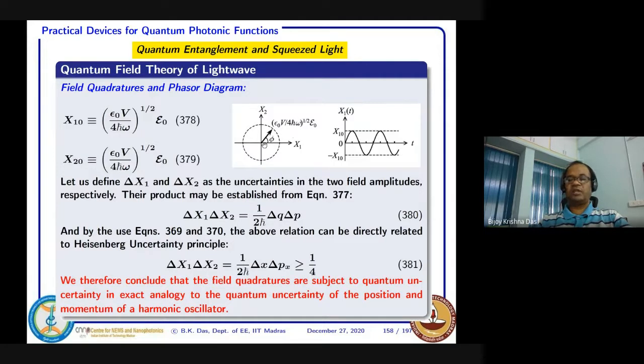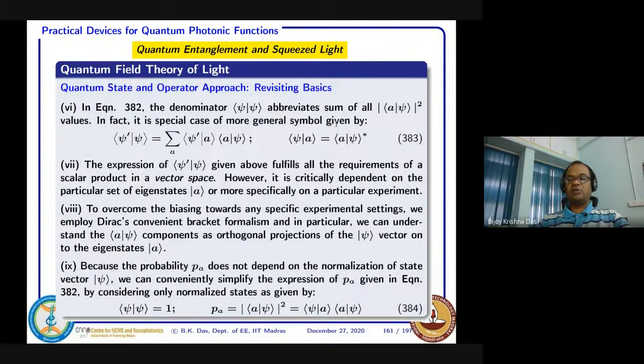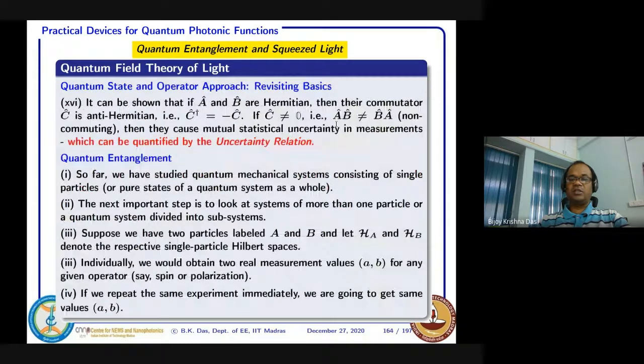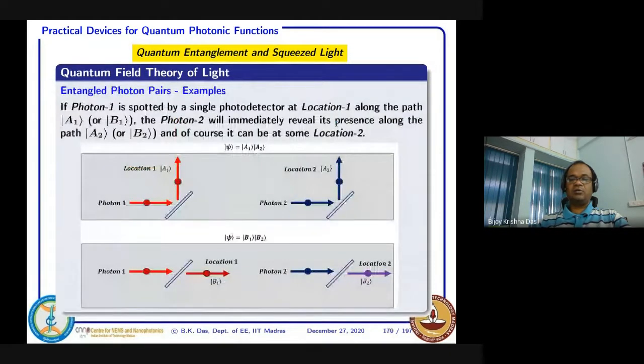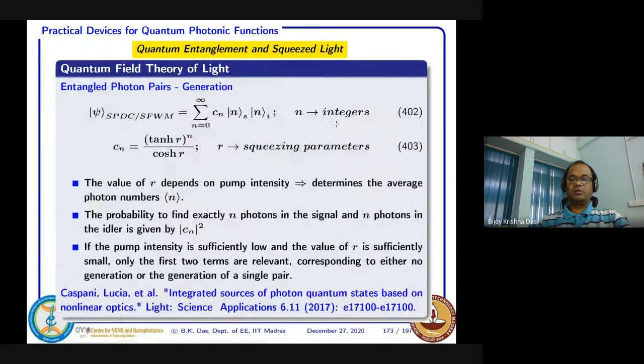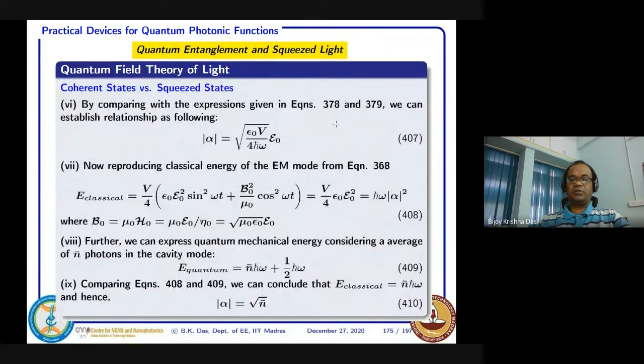So this is the strength, this is the strength alpha, and then you can write it like this. That value, if you just see that, then we express alpha in terms of E naught, and of course it depends on the volume also.